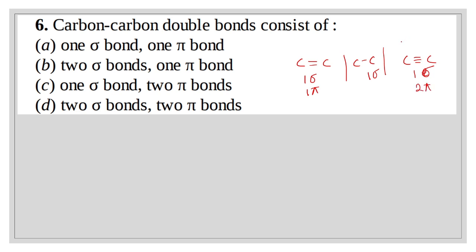At least there must be 1 sigma, and the rest are pi, and if it is 4 bonded, then one is sigma, two are pi and another one is delta. Let's move on.